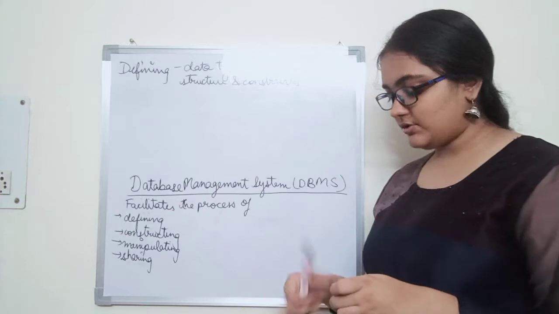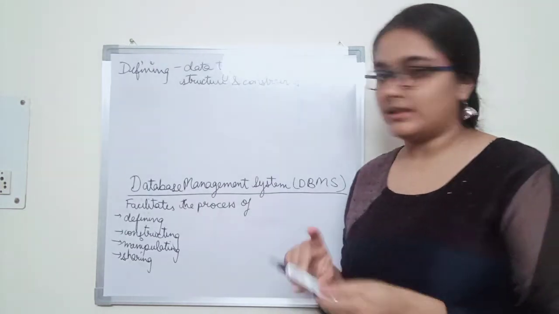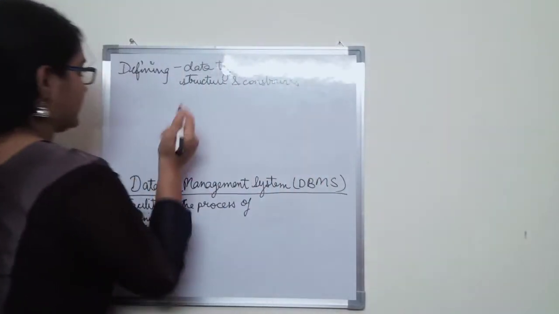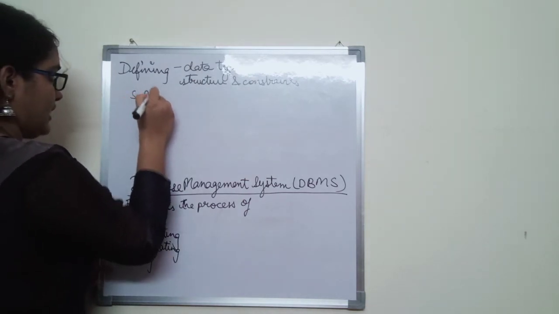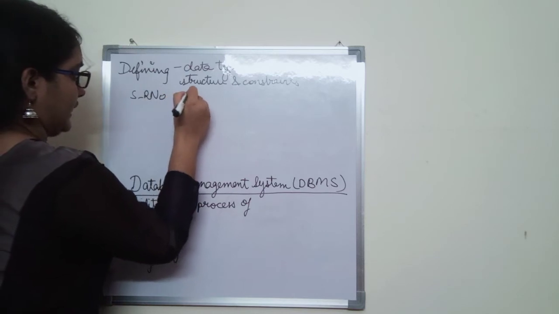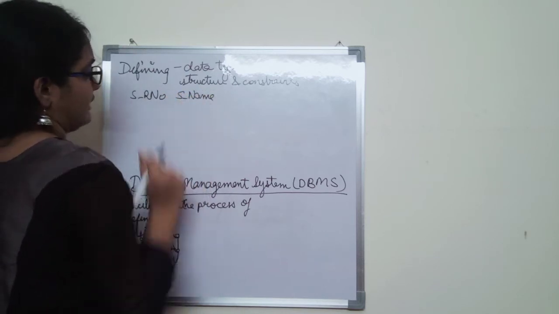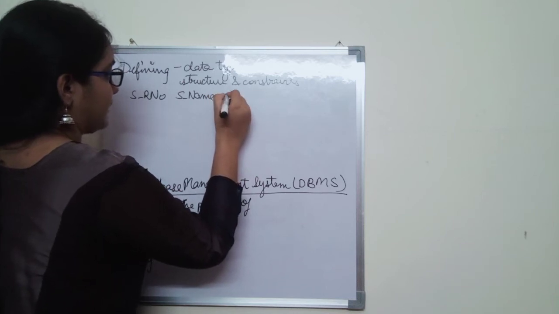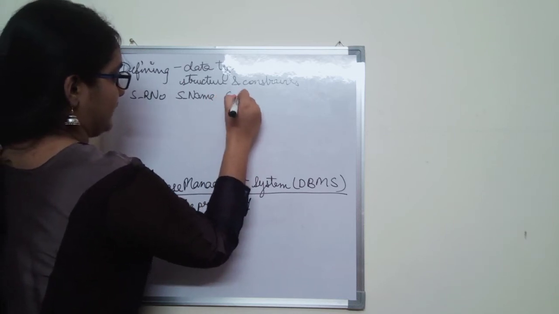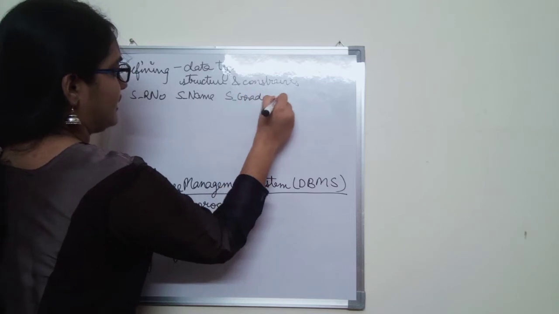Let us say I want to store the information about a student in the database. I want to store student roll number, and I want to store student name, and maybe I want to store the student grade and many other such fields.